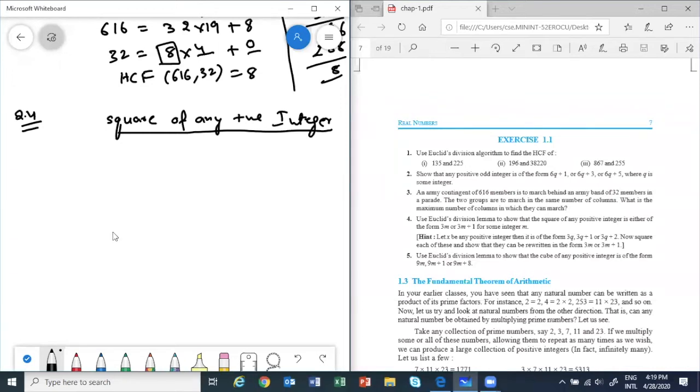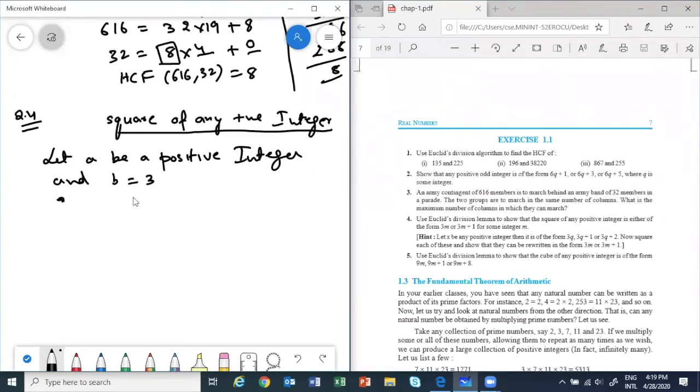Correct. So my hint is I'll start with let a be a positive integer, like our normal questions. Let a be a positive integer, and let b be equal to 3. So then what are the cases? You write the lemma.